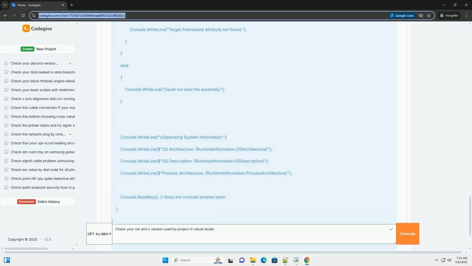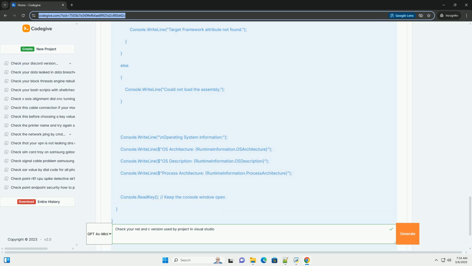Microsoft unified the .NET platform under the .NET name. The versioning skipped .NET 4 to avoid confusion with .NET Framework 4.x. These are modern .NET versions. Each even-numbered version, 6, 8, is considered a long-term support, LTS, release.